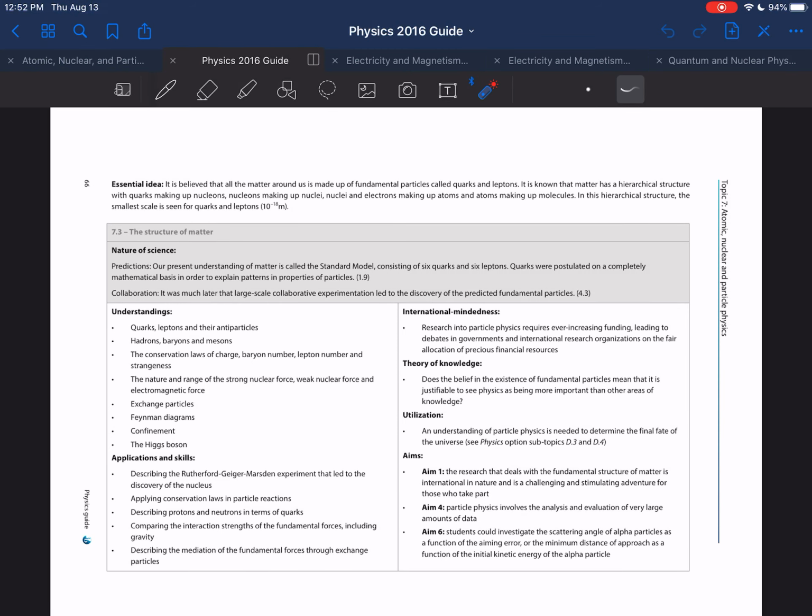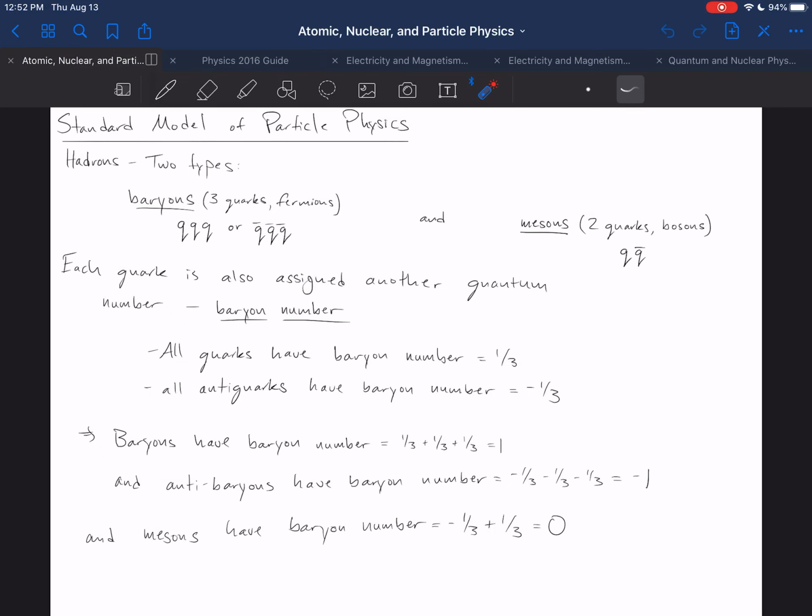Hello everyone. In this video we will continue to examine quarks, hadrons, baryons, and mesons as part of topic 7.3, the structure of matter. So in the last video we examined how hadrons come in two general forms. Baryons, which are composed of three quarks, are fermions, either quark, quark, quark, or three antiquarks. And mesons come in the form of quark, antiquark. So they are composed of two quarks and are bosons. And the thing that governs whether they are allowed to exist, whether the laws of physics permit them to exist, is that they are colorless.